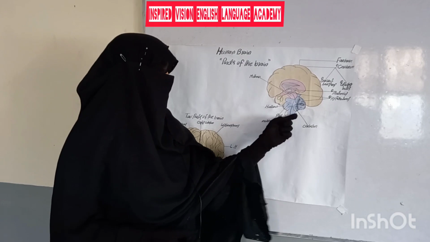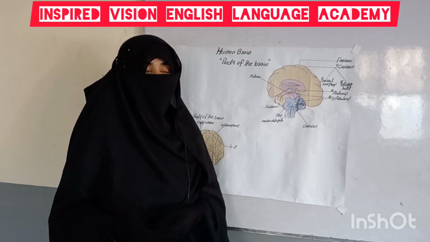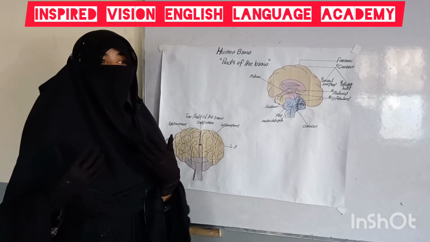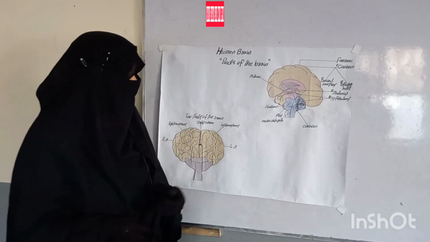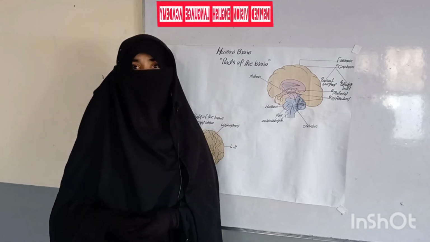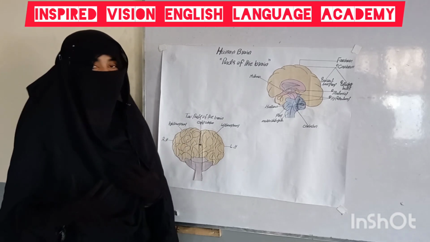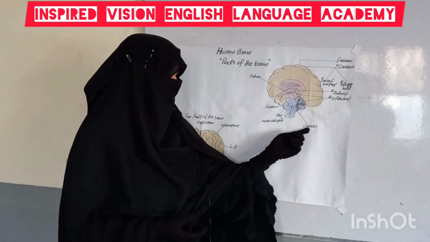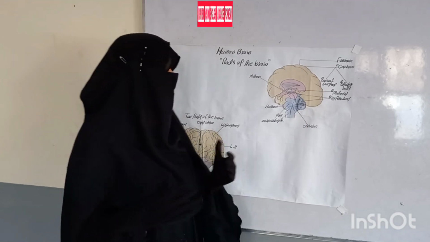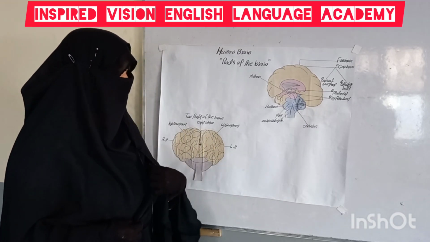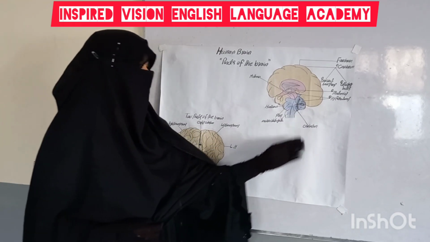Number 2, medulla oblongata. Medulla oblongata is the second part of the hindbrain, and it is responsible for heart rate and blood pressure, and in addition to this it also controls coughing and sneezing. Number 3, cerebellum. Cerebellum is behind the medulla and maintains coordination in muscle movement. It is also called motor memory.